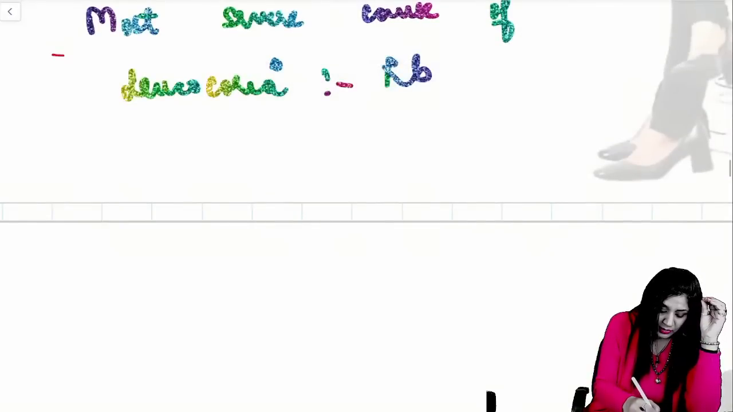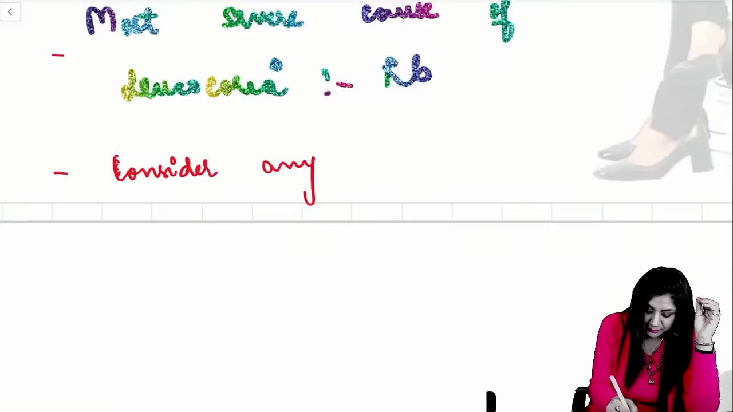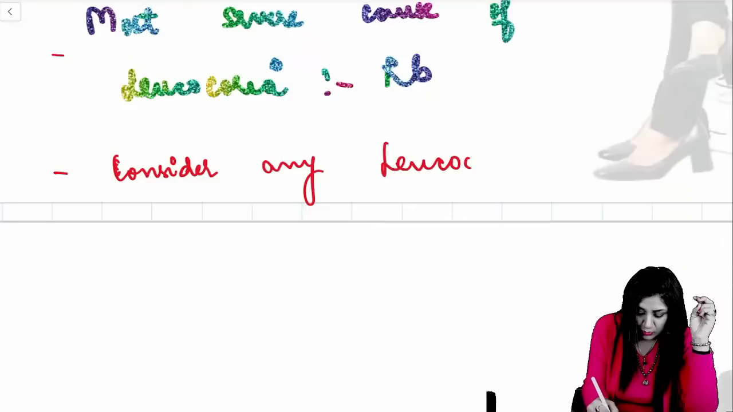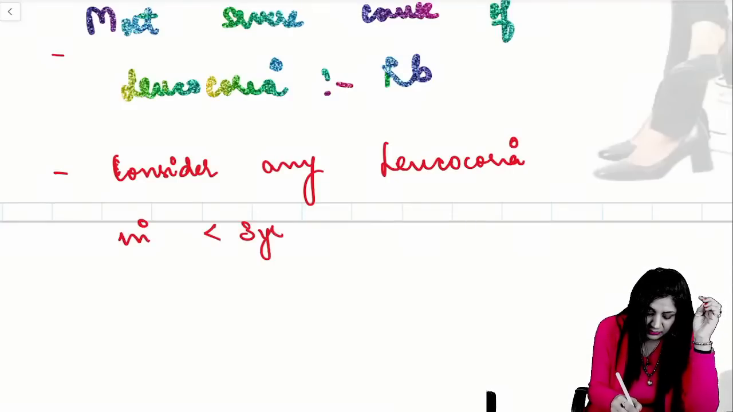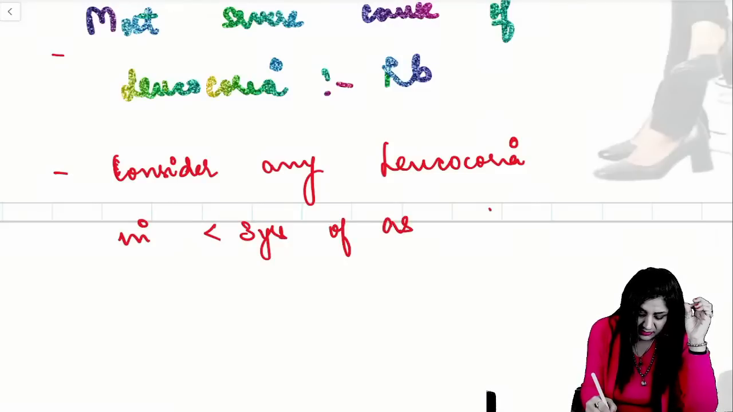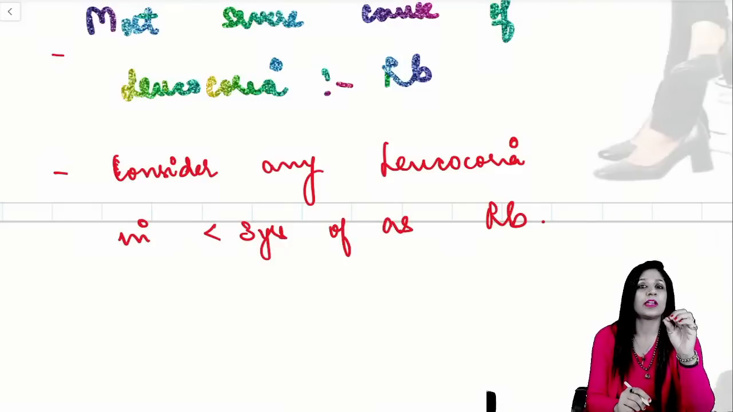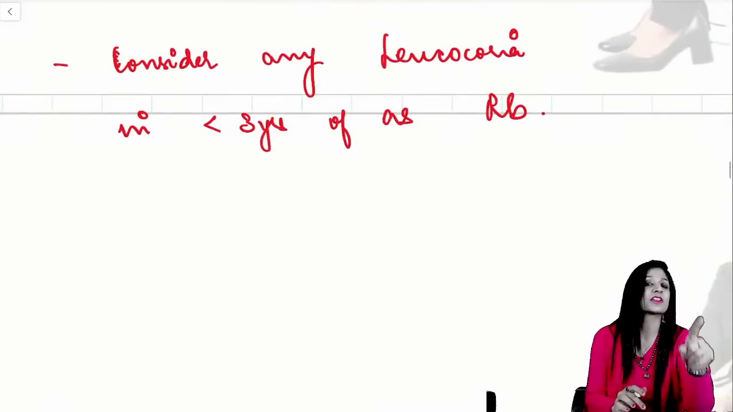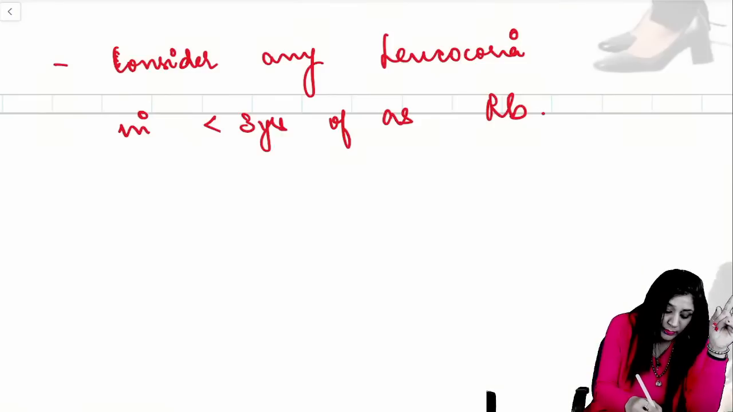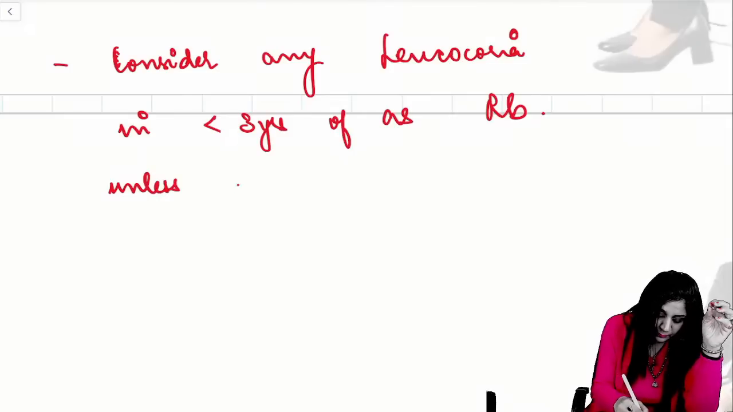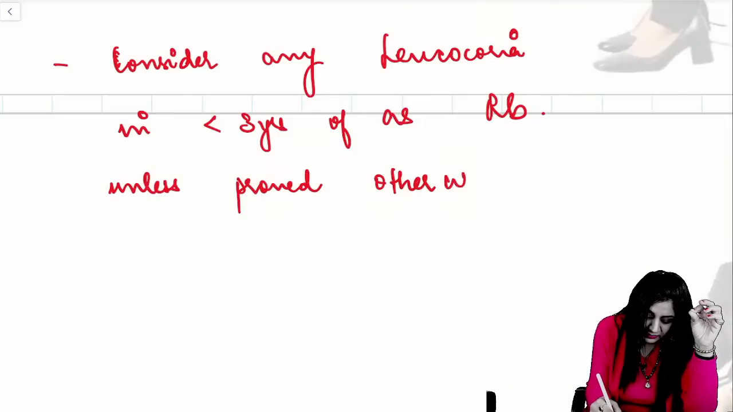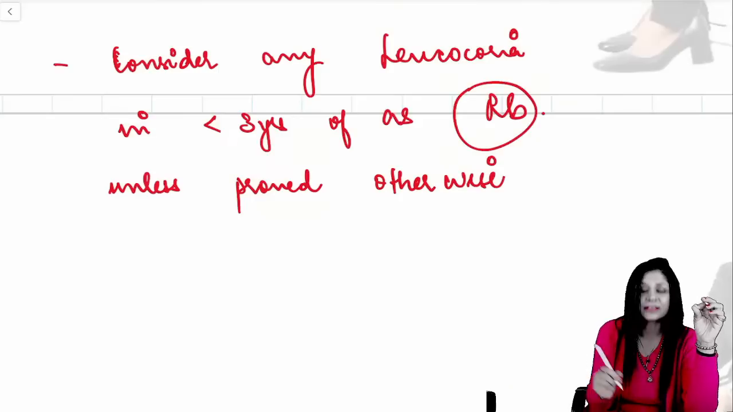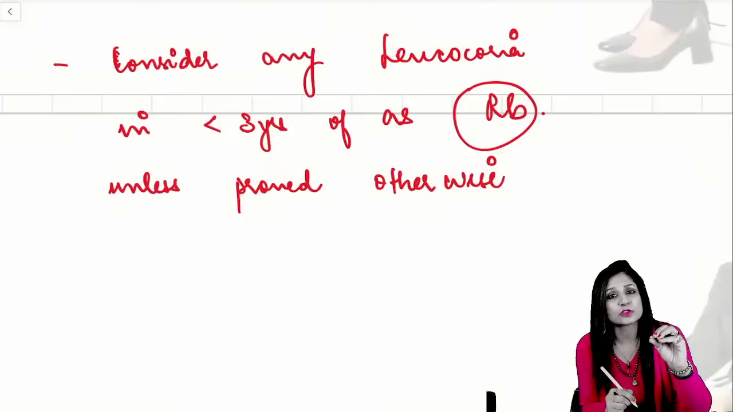You have to consider any leukocoria in a child less than 3 years of age as retinoblastoma. Any leukocoria in a child who is less than 3 years of age, consider it as a case of retinoblastoma unless proved otherwise. Unless proved otherwise, you have to consider it as a case of retinoblastoma.